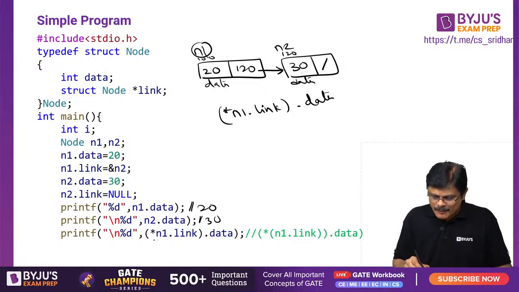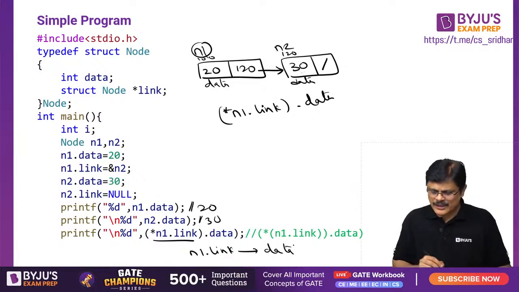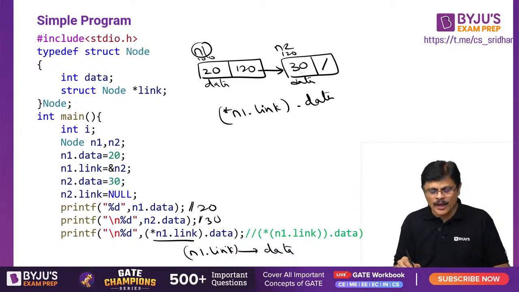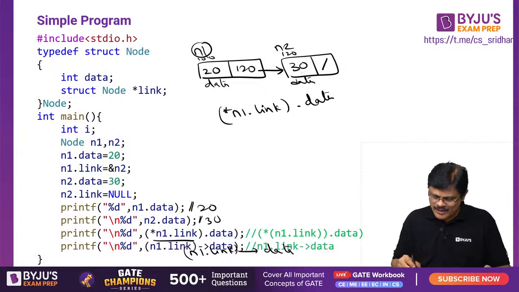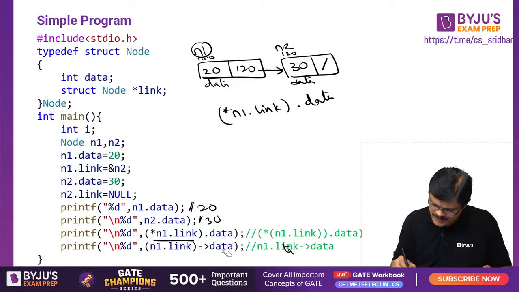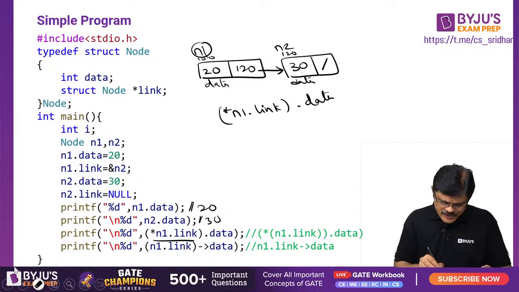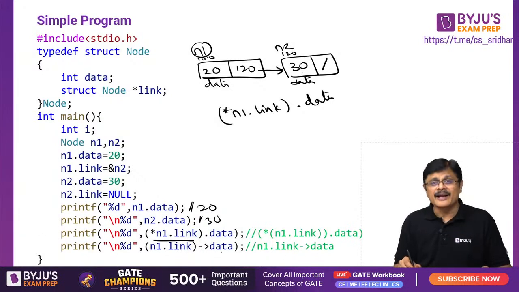Or because it is a pointer to this node, you can use N1 dot link, right arrow, data also can be done. Star dot can be replaced with the arrow operator. That also you can do. I think I already wrote that separately. So you can do it this way also. N1 dot link right arrow data. This way you can write it, or this way you can write it.